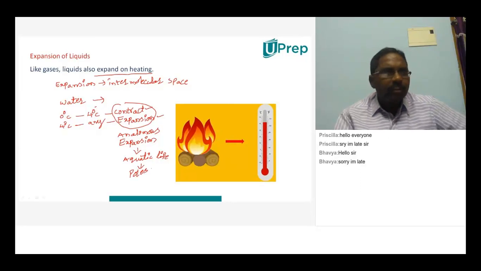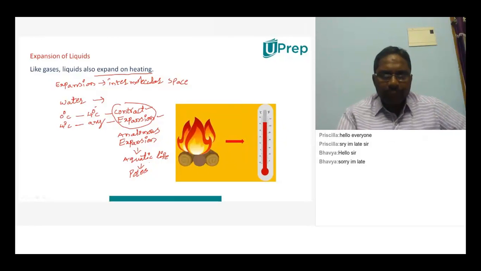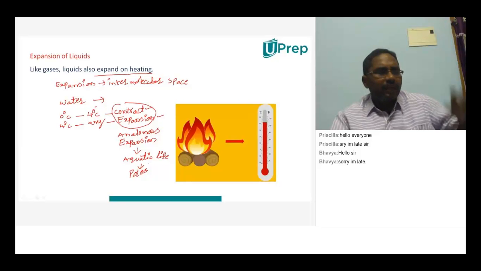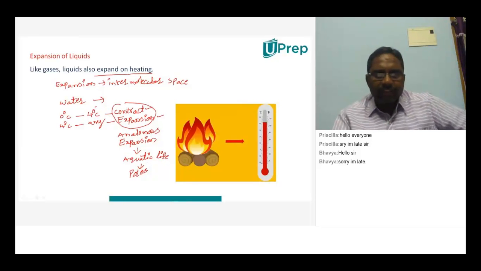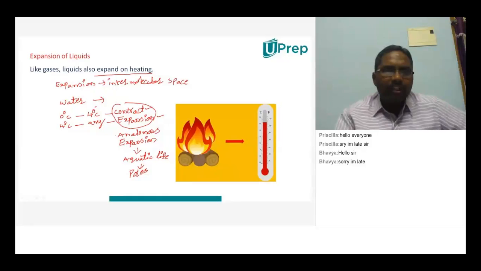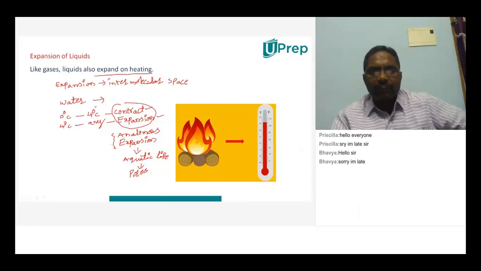Do you know poles, which are very, very cool? Aquatic life means whatever animals live in the sea. All that aquatic life will be saved because of which particular property of water? Anomalous expansion of water. So this is what you have to remember related to the expansion of liquids.